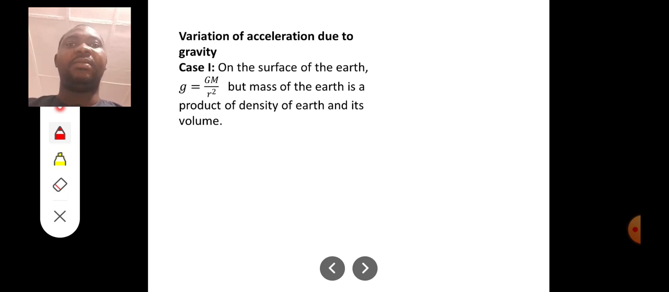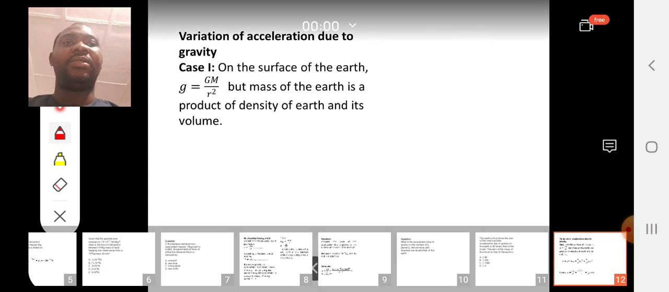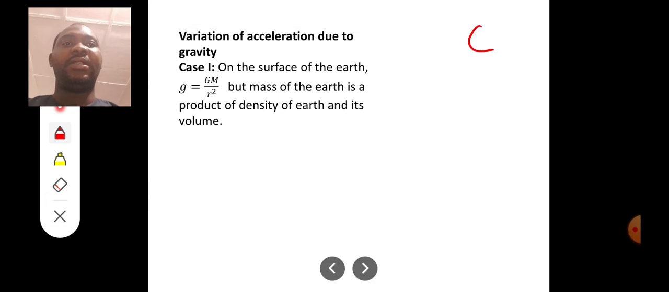Now, case 1, on the surface of the Earth. On the surface of the Earth, g is equal to Gm over r squared. But the mass of the Earth is a product of the density of the Earth and its volume. Of course, mass is density times volume. If you remember the formula for density, density is equal to mass over volume. So if we cross multiply, you see that mass is equal to density times volume.